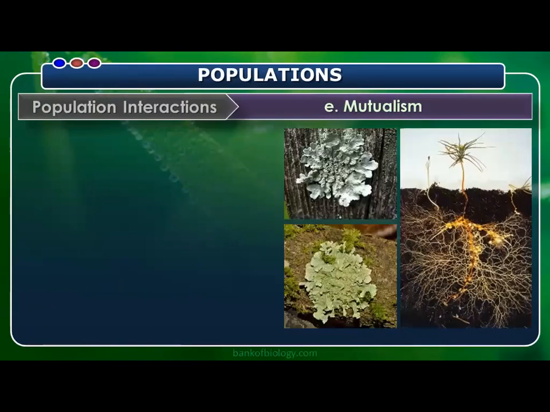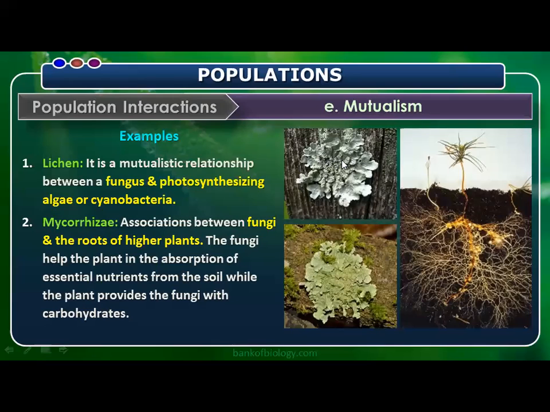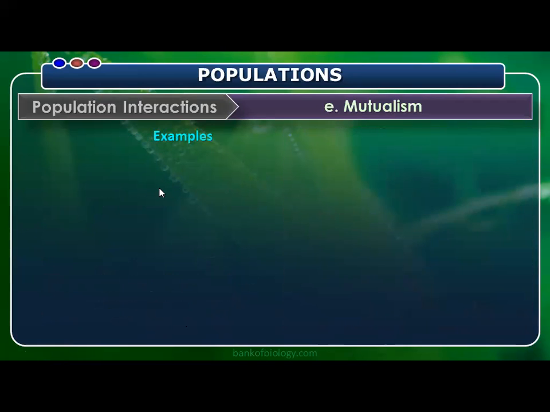So finally, we come to mutualism. Examples are very important. Lichens, we usually say. It's a mutualistic relationship between a fungus and photosynthesizing algae or cyanobacteria. So you can see on the screen, they grow on the trees. Mycorrhizae, association between the fungi and the roots of higher plants. The fungi help the plant in the absorption of essential nutrients from the soil, while the plant provides the fungi with carbohydrate. Both are benefited. We call it mutualism. In lichens also, algal partner and fungal partner, they both get benefited.